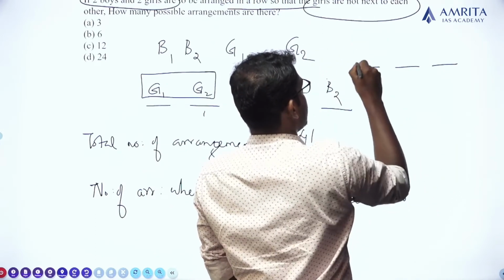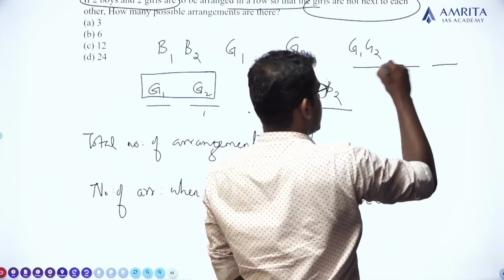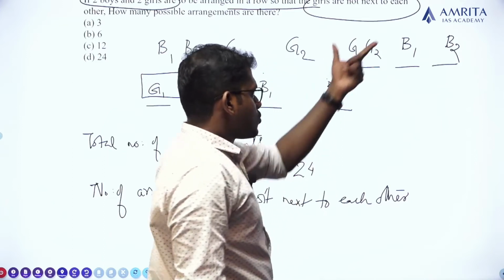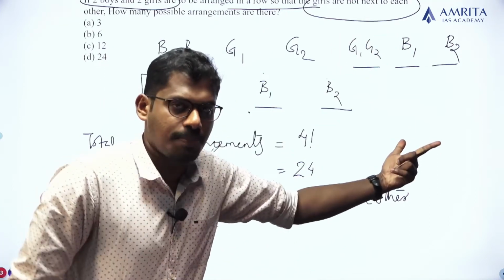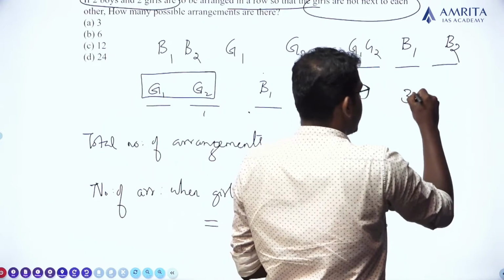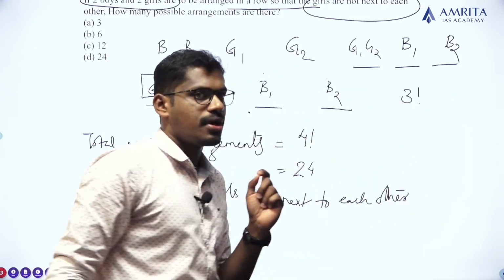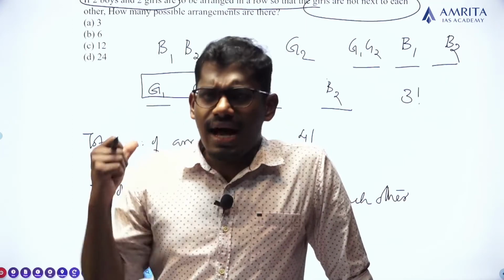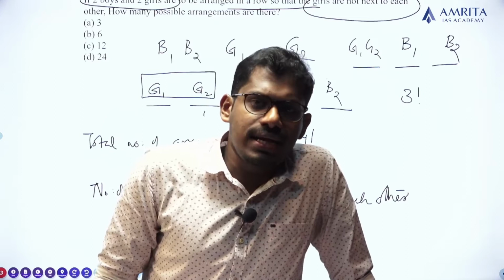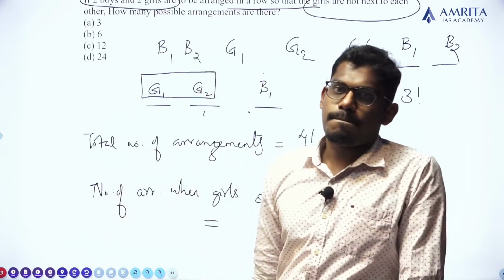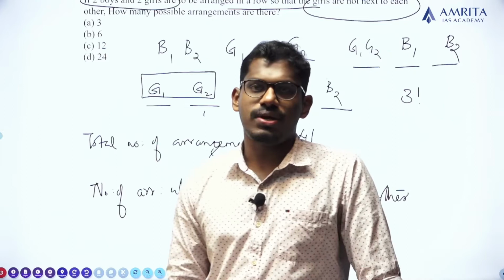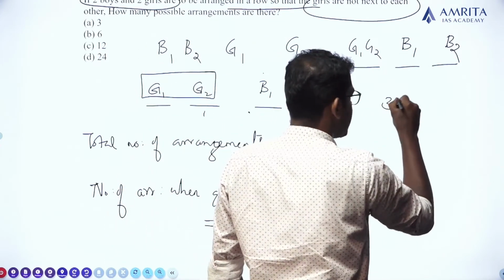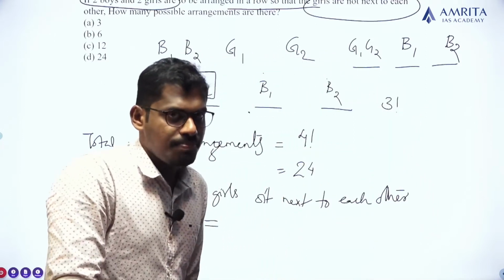In the first position, girl 1 and girl 2 sit next to each other, sit together. B1 is here, B2 is here. So these three elements and their three relative positions can be arranged in 3 factorial ways. Are you got it? Yes. Now, as in the last case, to find the numbers greater than 30,000, these three elements can be arranged in the 3 positions in 3 factorial ways, right?